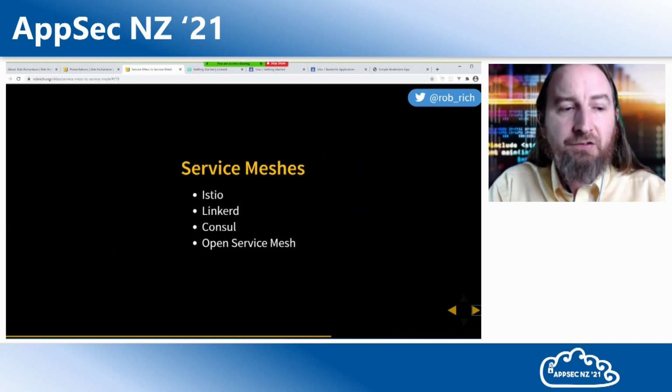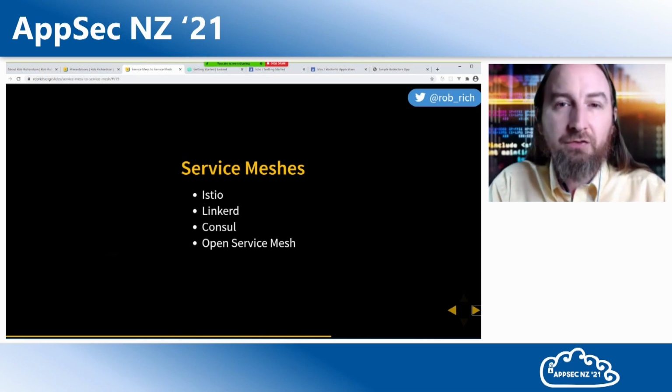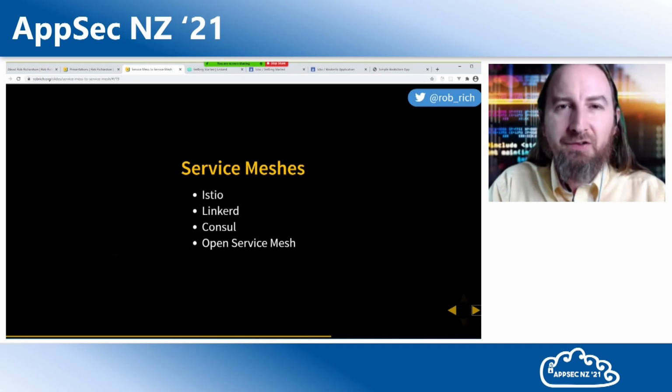As we look at service meshes, we might say, well, which one should I choose? Istio, LinkerD, Open Service Mesh, Consul? Now they're really good at keeping pace with each other, so if we're looking purely at features, yeah, they're all pretty much the same. Instead, let's look at methodologies.